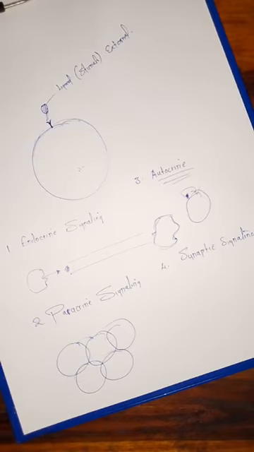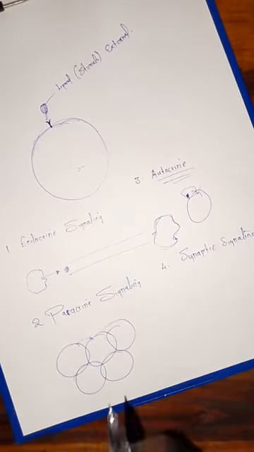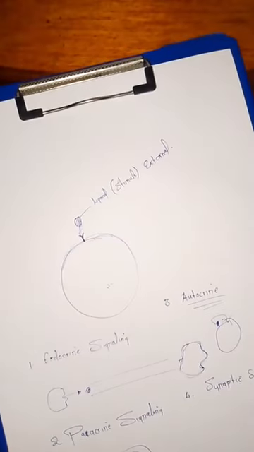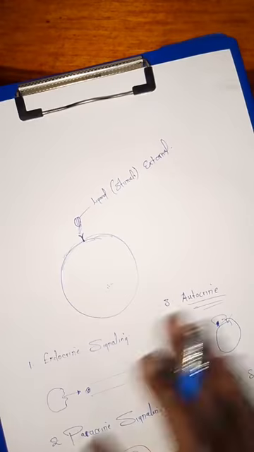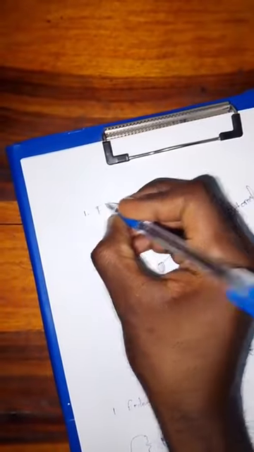So under signal transduction, we have what we call messenger molecules, or messengers. These messengers are the ones that are involved in conveying this particular information. We have two types of messengers. The first one is known as the first messenger.